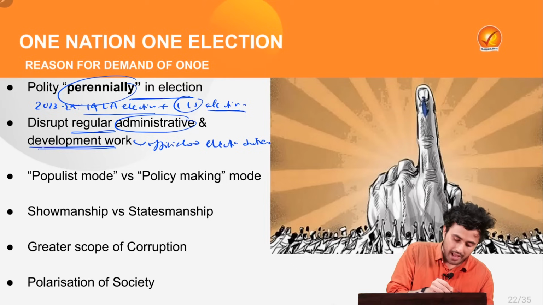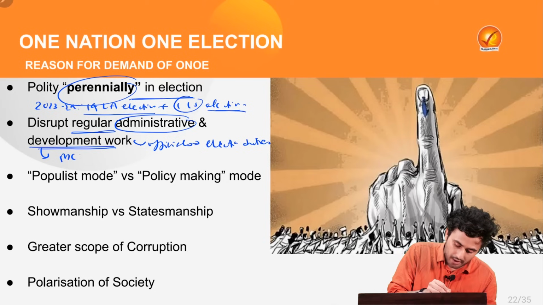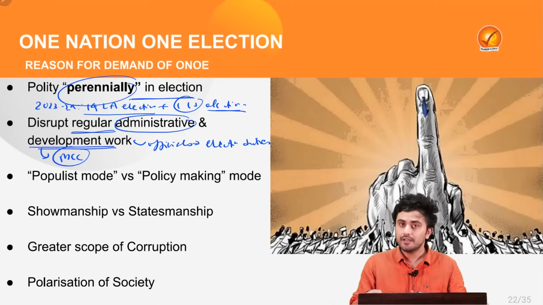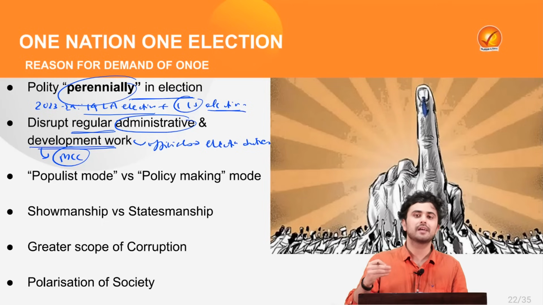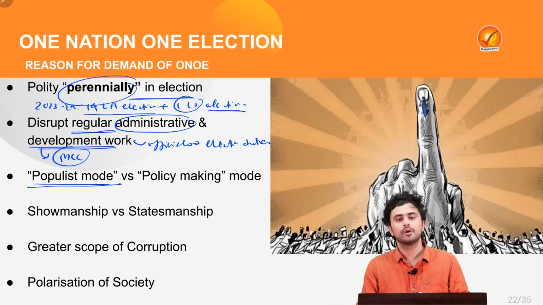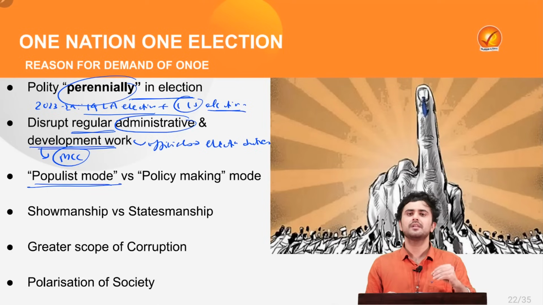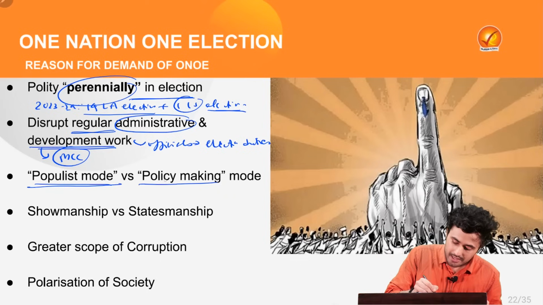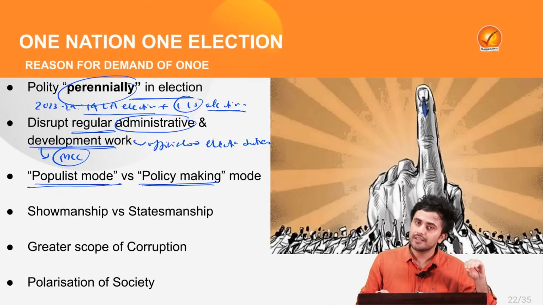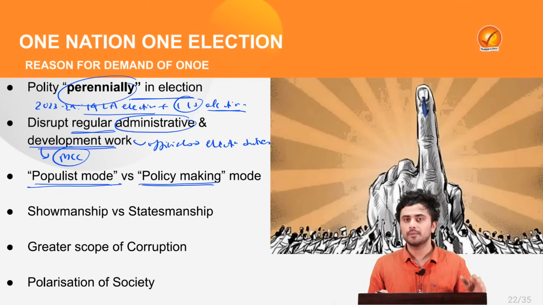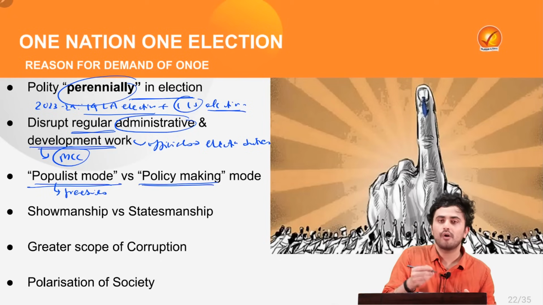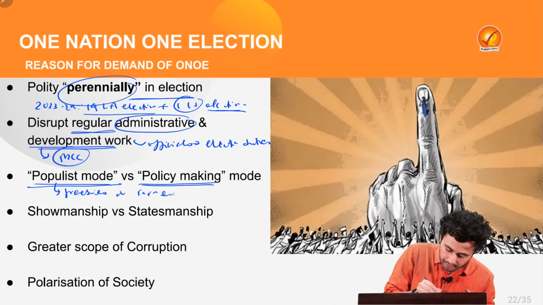At the same time, it will hamper development because of the enforcement of the Model Code of Conduct by the Election Commission of India, under which no new policy or scheme can be initiated by the government. Also, because of the perennial elections going on, the politicians remain in populist mode instead of being in policy making mode, where they keep on launching new schemes and taking new initiatives to gain the vote from the public. For example, whenever the election comes, we hear about a lot of freebies or farm loan waivers.